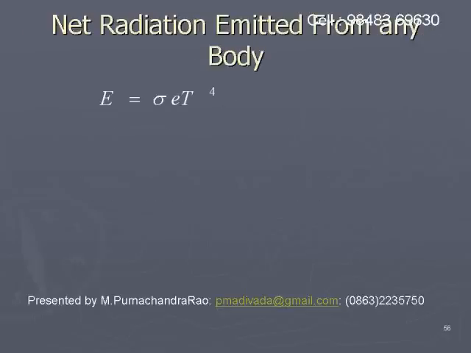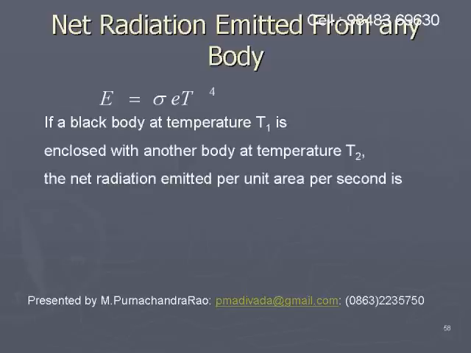If a black body at temperature T1 is enclosed in another black body at temperature T2, then the net radiation emitted from unit surface area per second is given by E net equals sigma into T1 to the power of 4 minus T2 to the power of 4.